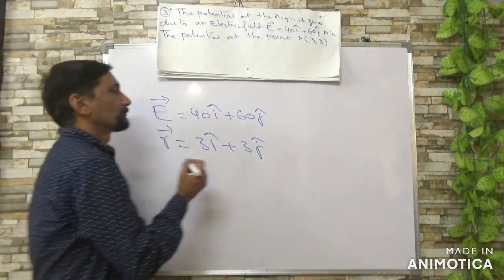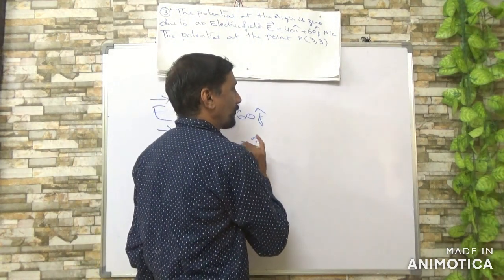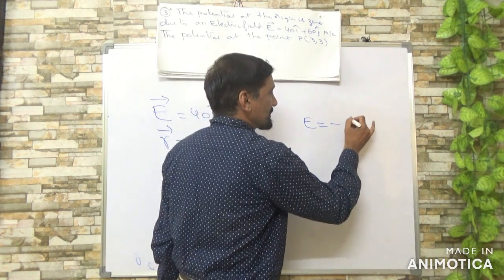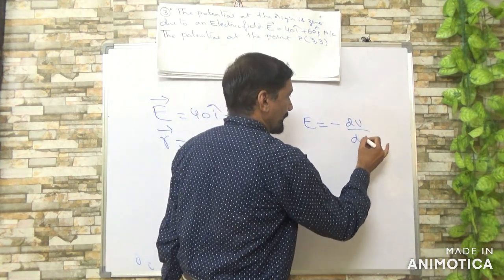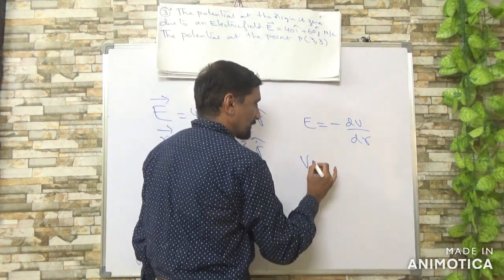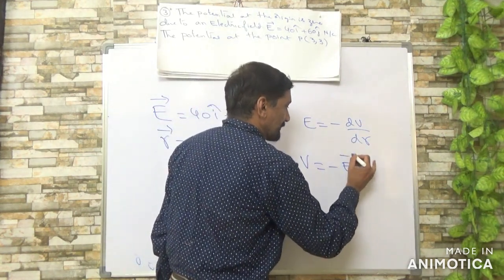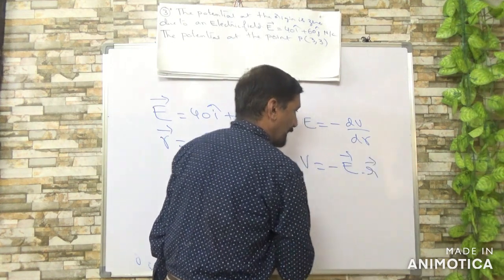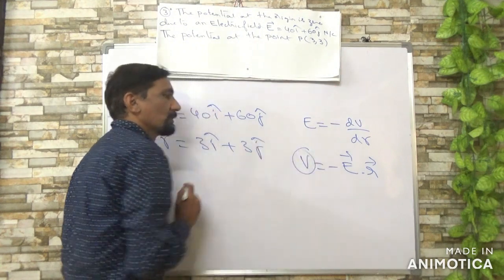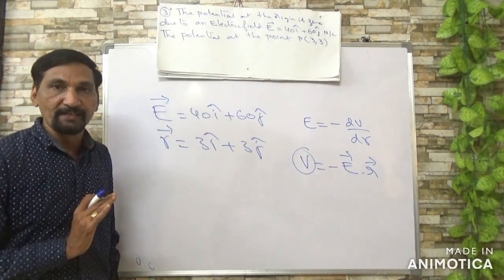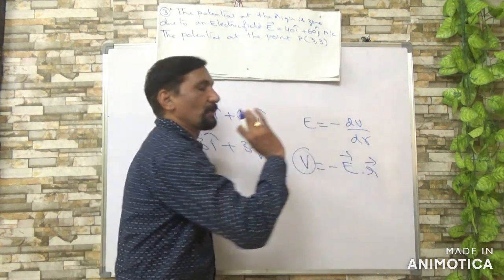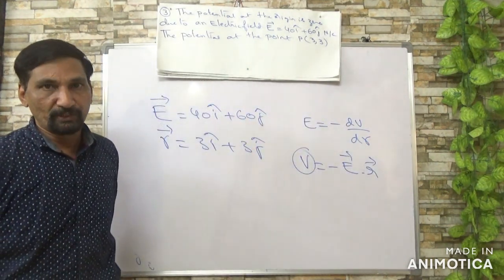So you know in vector form, E is equal to minus dV by dr, no? Or else you can also write V is equal to minus E bar dot R bar. Remember potential is a scalar quantity, the scalar product of the strength of electric field and the position vector.